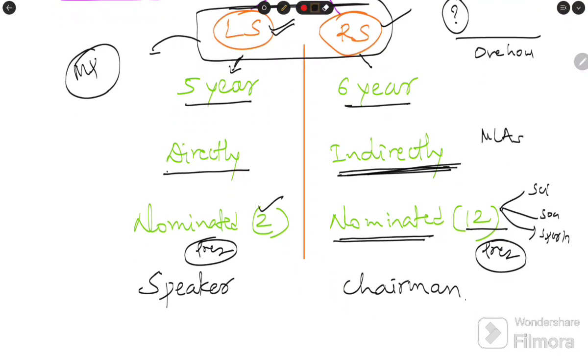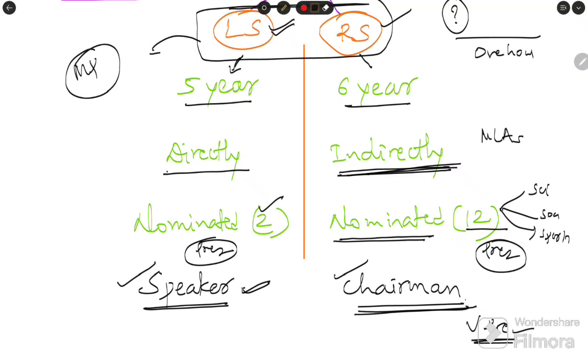The head of the Lok Sabha is called the speaker, who maintains the decorum of the Lok Sabha. The head of the Rajya Sabha is the chairman. The presiding officer of Lok Sabha is the speaker, and of Rajya Sabha is the chairman. Who is the chairman? The vice president. As we already discussed, the vice president acts as the chairman of the Rajya Sabha. These are the differences.